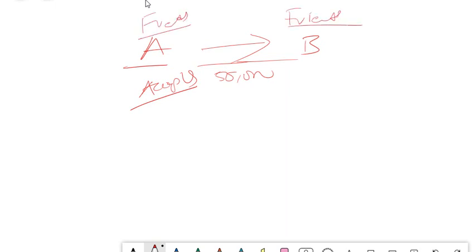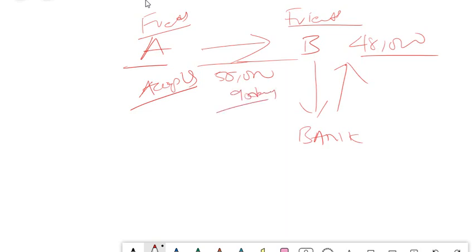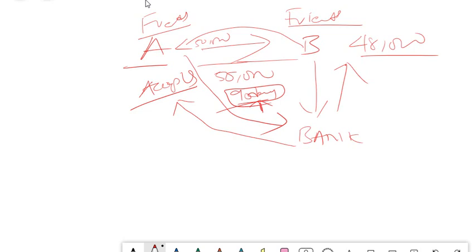Immediately B takes this bill of exchange to the bank and gets the money. So instead of 50,000, he gets 48,000 or something, assuming that there are some discounting charges. So this is for a period of 90 days. After 90 days, the bank asks A to give this money. So within this 90 days, B gets some money and pays it to A. B pays 50,000 to A and A pays the bank after 90 days. So this is a friendly relation. There is no trade relation here.